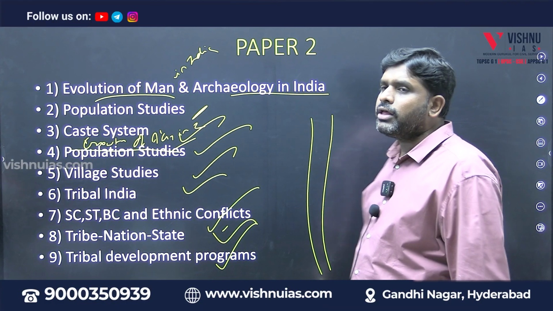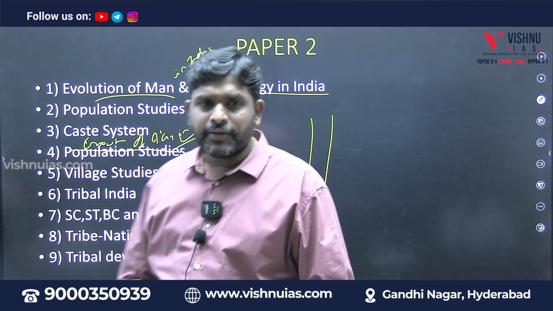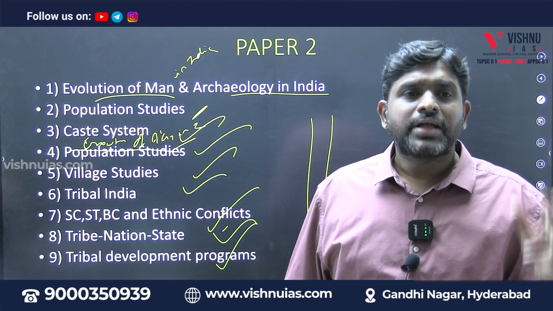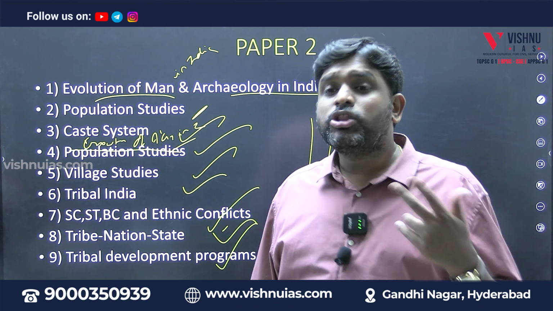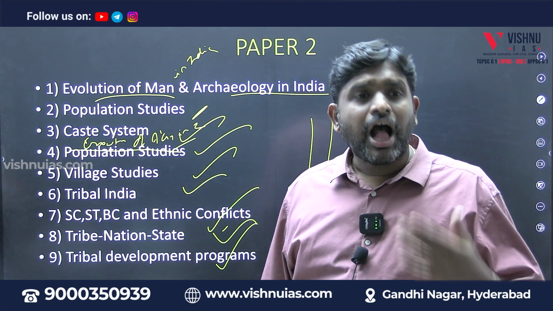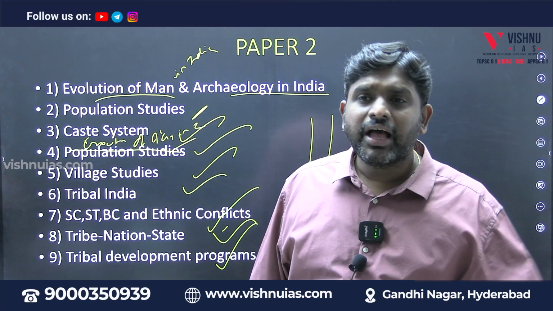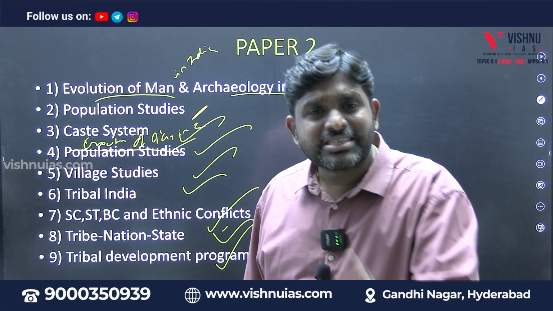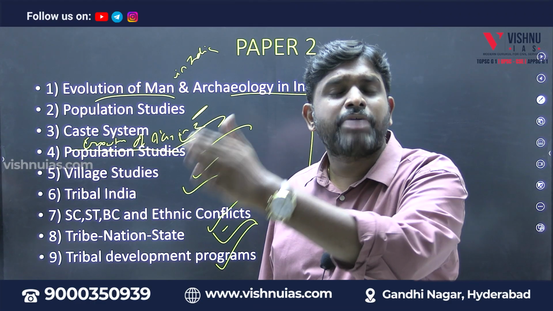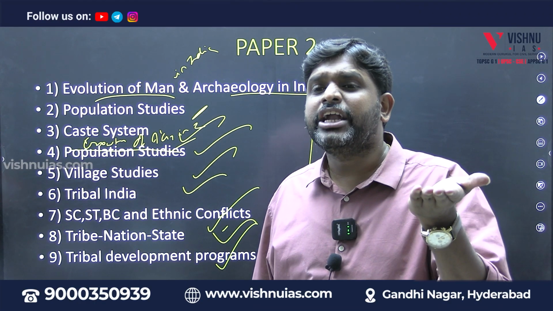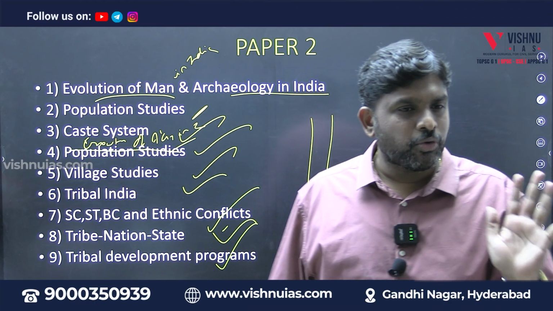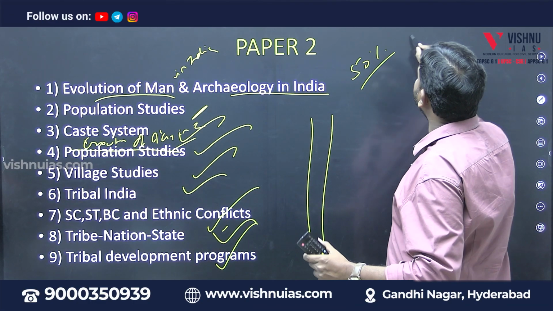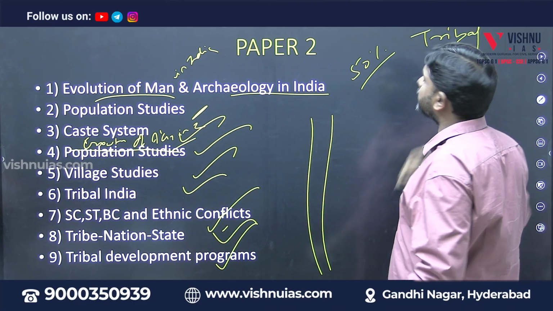Here we are going to understand evolution of man in India, archaeology in India, how the population growth happened in India, how caste has evolved in India, the growth of the discipline of anthropology in India, Indian village studies, tribal studies, SC, ST, BC, minority studies, tribe, nation, state concept and tribal development programs. So exclusively 50% of this paper 2 is tribes.